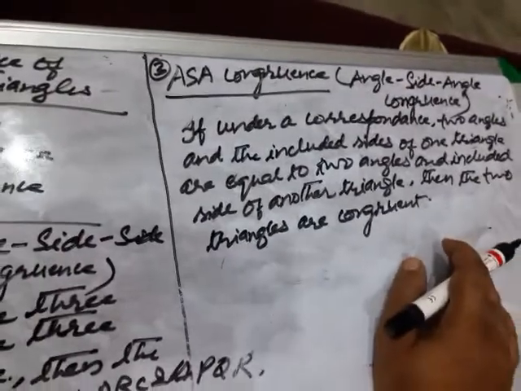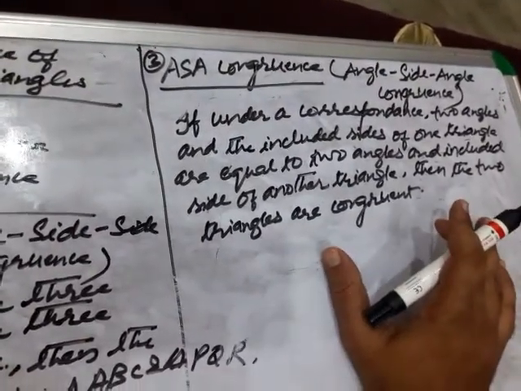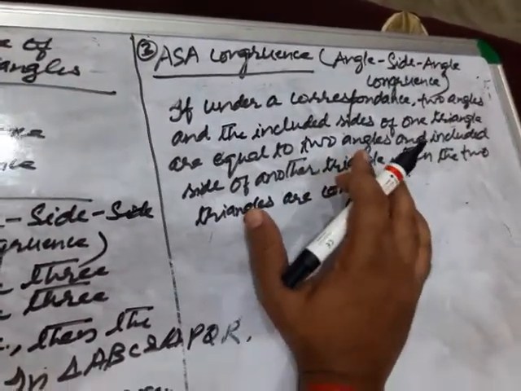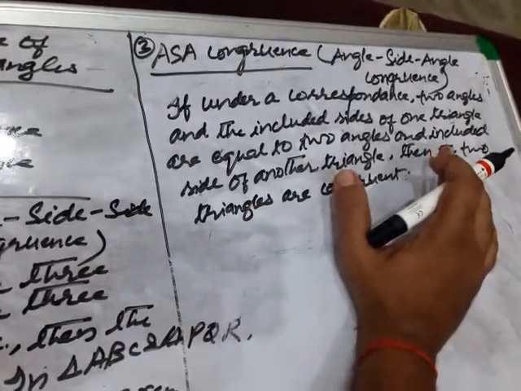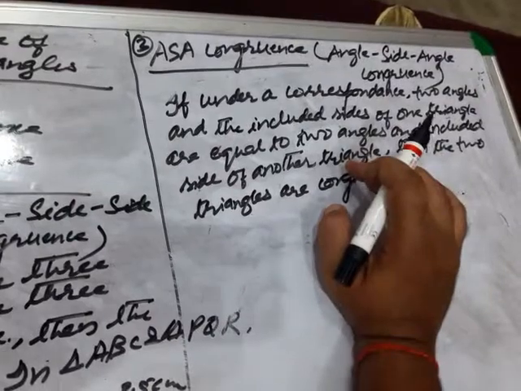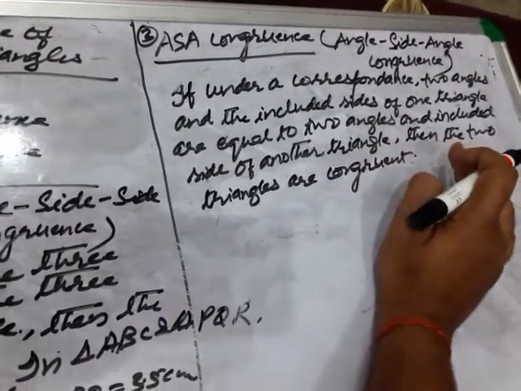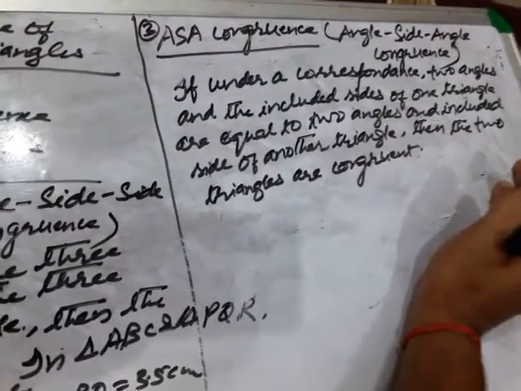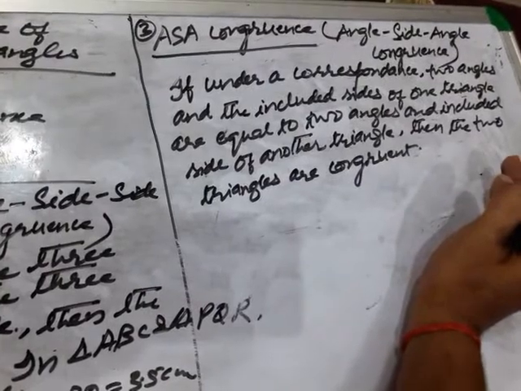Okay, children. Let us repeat the things. If under correspondence two angles and the included side of one triangle are equal to two angles and included side of another triangle, then the two triangles are congruent. Okay, children.